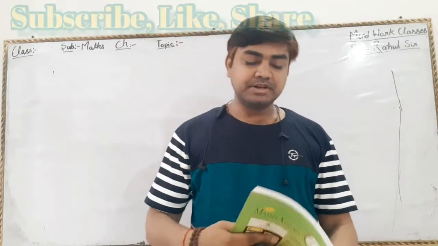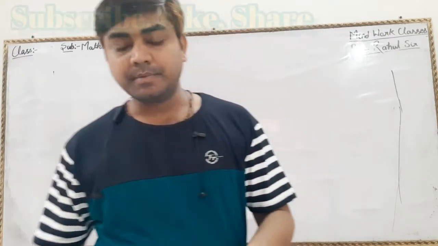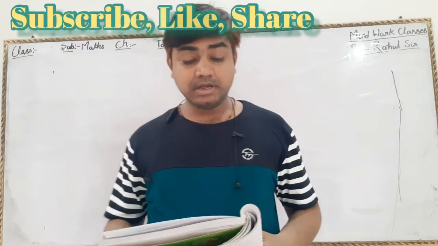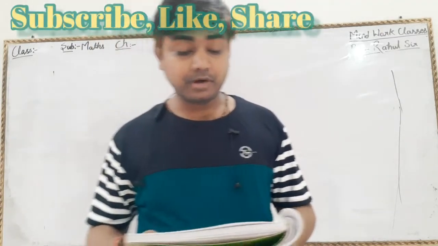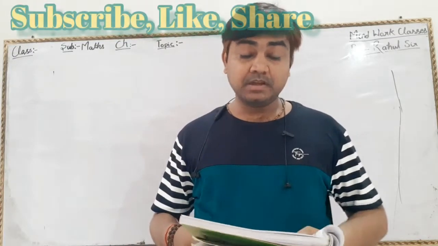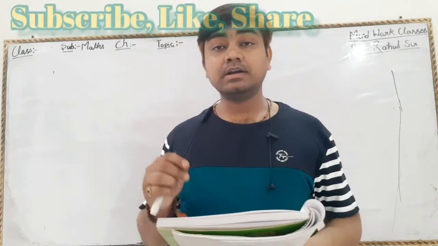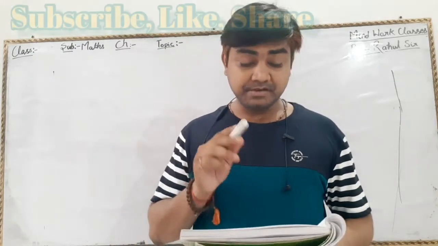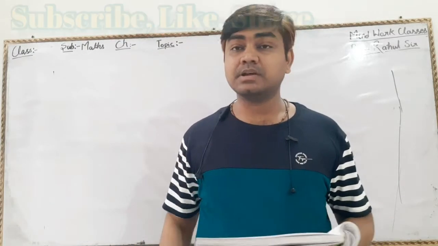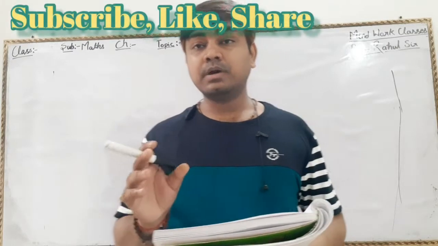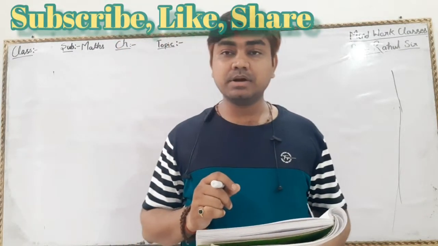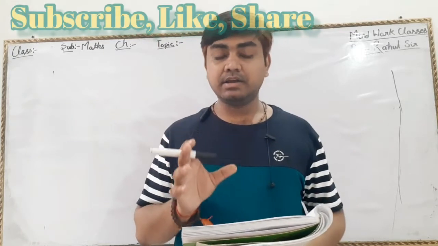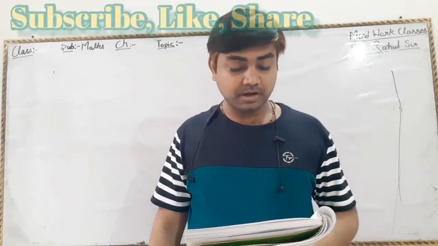Today we are going to study exercise 7.1 about congruent triangles. Our first question is: write the condition for the following to be congruent. We have to write down when these two things will be congruent. First one is two line segments. How can these two lines be congruent? When the lengths of these two line segments are equal, then these two will be congruent.